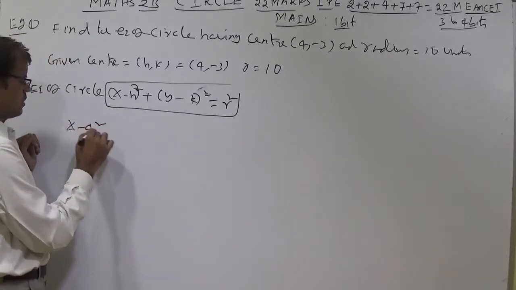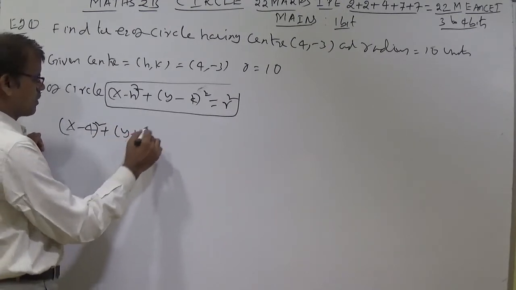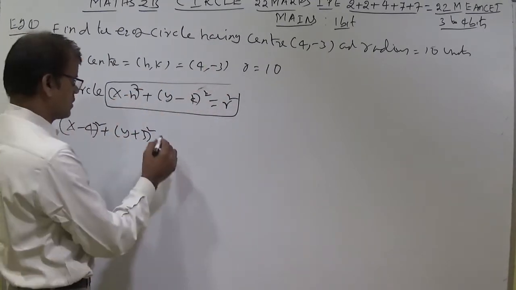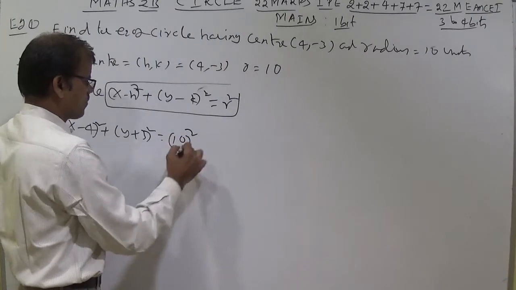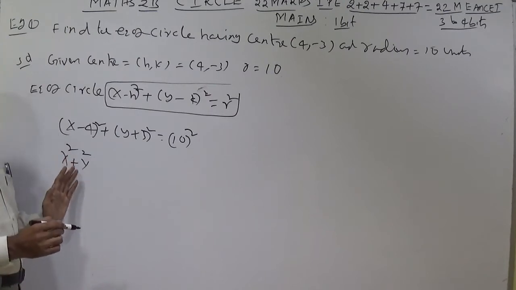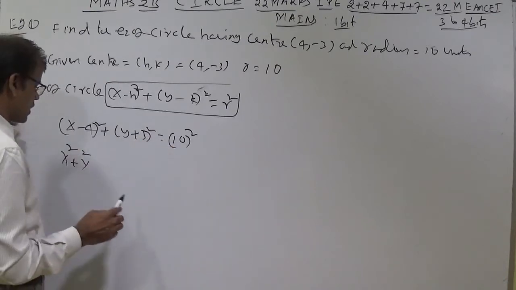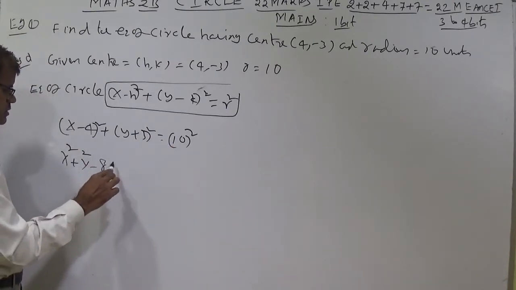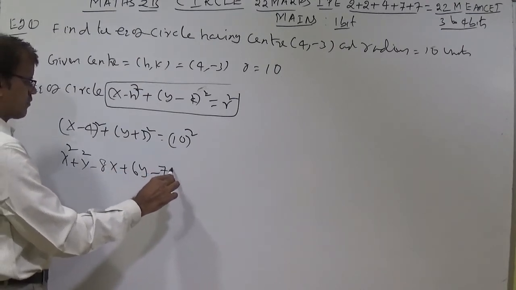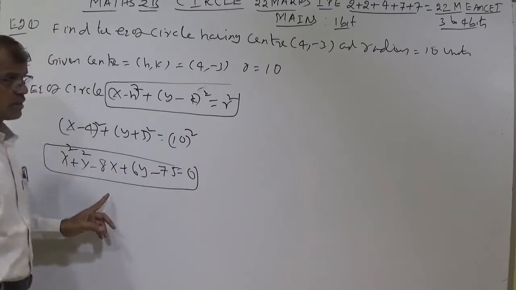Then you can write (x minus 4) whole square plus (y plus 3) whole square, because whenever minus is there here, minus becomes plus and plus becomes minus, is equal to 10 square. By simplification you can write generally x square, y square, x, y, constant. In that way you should write x square plus y square minus 8x plus 6y minus 75 is equal to 0. This is the general form, the standard equation of circle.